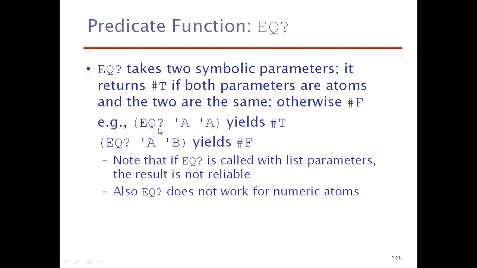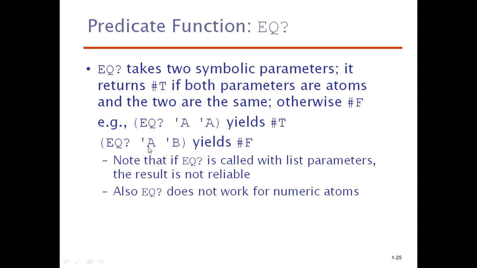So the example is like this: EQ of A and A. These should not be evaluated, so we have represented them with quote, which yields hash t. And EQ of A, B will yield hash f. Note, if equal is called with list parameters, the result is not reliable because it will work only on atoms. Also, equal does not work for numeric atoms. It will always work for character based atoms. So it is always recommended to place quote, so that the value will not be processed.